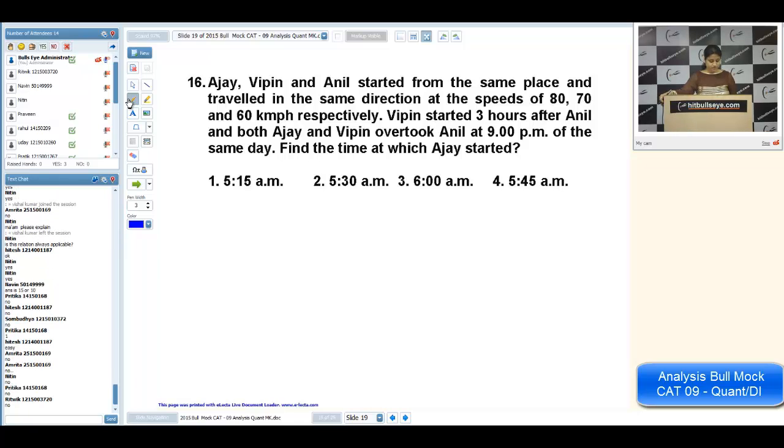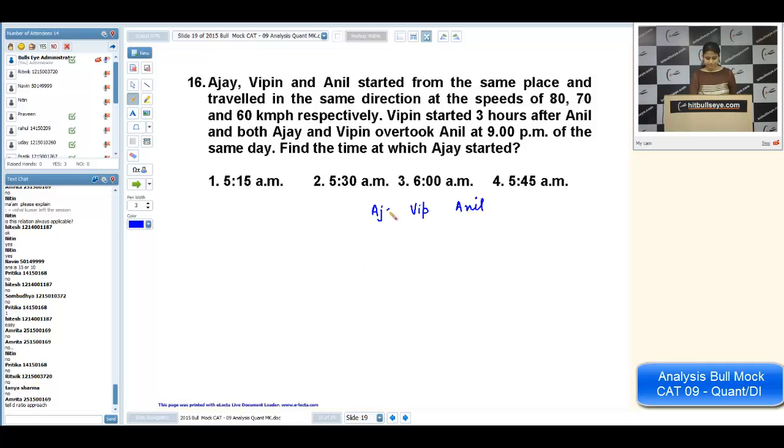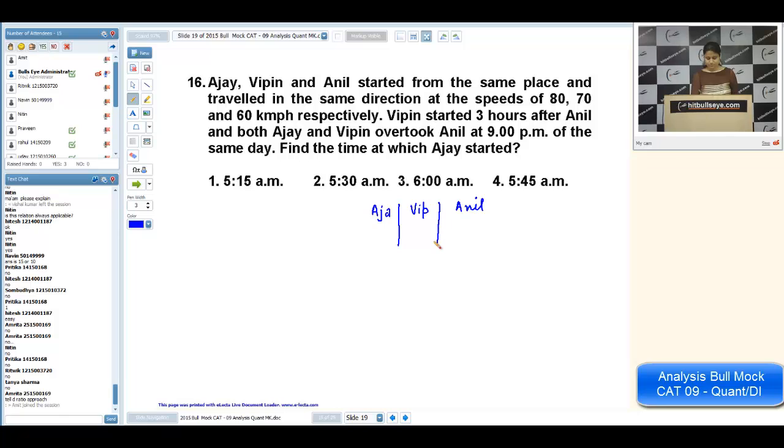Okay, you did it by the whole calculation. See, what is the thing? There are three persons, Ajay, Vipin and Anil. Okay, see, before explaining this question, I just tell you one thing.